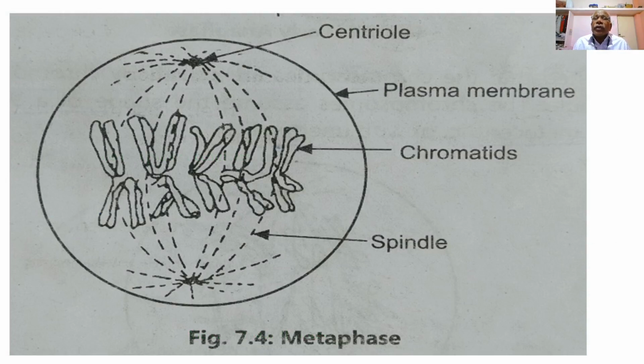showing the cell containing the complete membrane covering, that is the plasma membrane, and enclosing the cytoplasm and nucleoplasm together, and showing the arrangement of the chromosomes at the equatorial plane together with the spindle fibers which are extending from the centrioles and get connected to the centromeres of the homologous pairs of the chromosomes, or the complete set of the chromosomes which are arranged at the equatorial plane, and the spindle fibers which are extending from the opposite poles and running inward to get attached with the centromeres of the homologous pairs of chromosomes of that side.